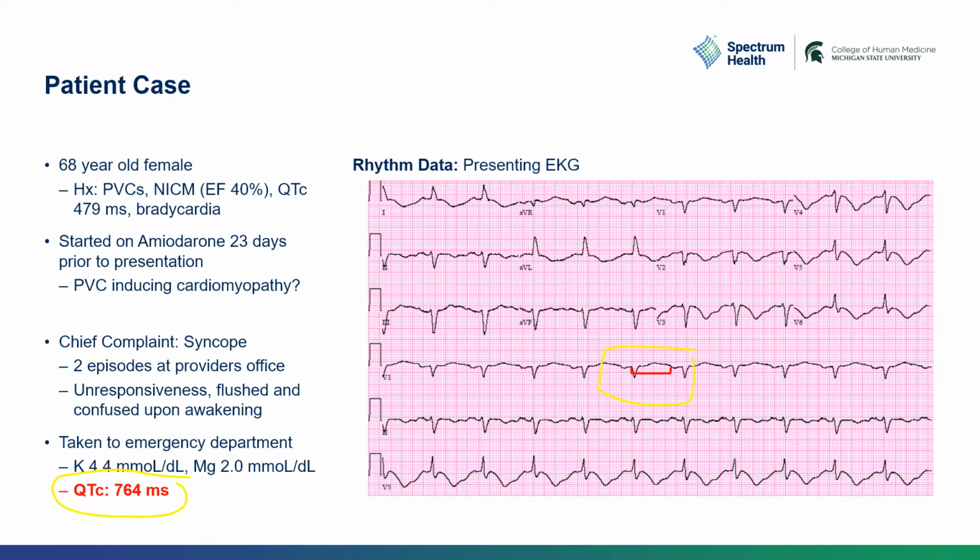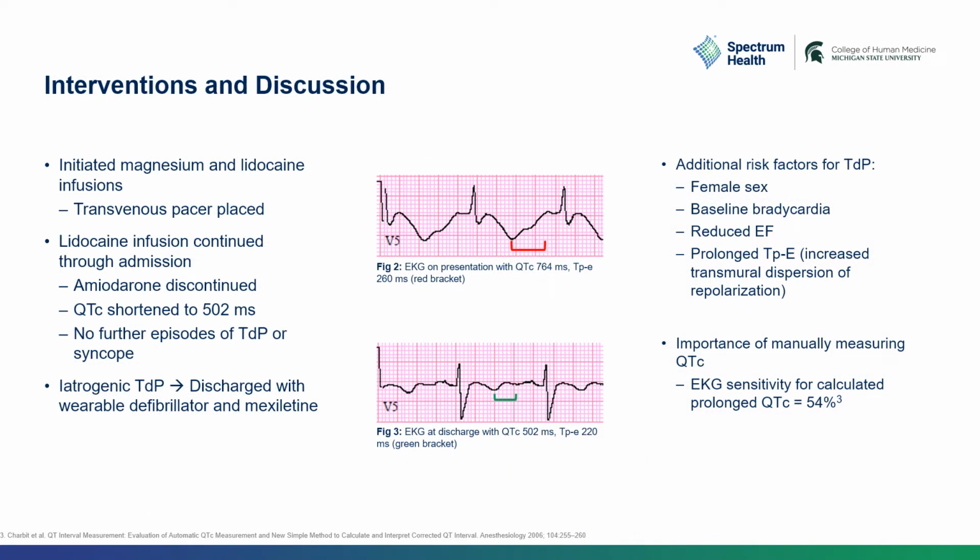So the patient was started on a magnesium and lidocaine infusion. A transvenous pacer was also placed for overdrive pacing to induce tachycardia and rapid shortening of her QTc interval. The lidocaine infusion was gradually weaned as her QTc interval improved, and she had no further episodes of torsades or syncope during her admission. Given the iatrogenic cause of her torsades, an implantable defibrillator was deferred, and she was discharged with a wearable defibrillator as well as mexiletine, given it would take some time for the amiodarone to completely wash out from her system with its long half-life.